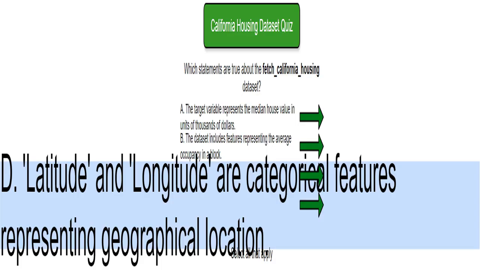Option D is wrong because latitude and longitude are not categorical. They're continuous numerical values representing precise geographic coordinates, not categories like north or south. Think of it like using numbers on a map rather than descriptive labels.